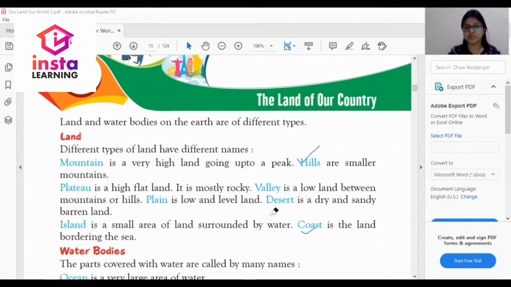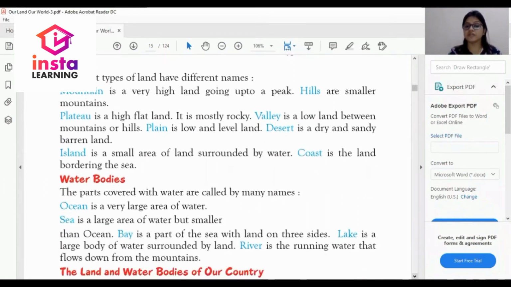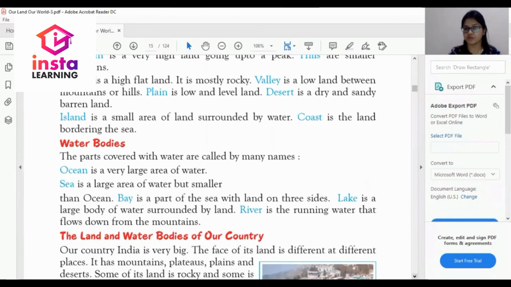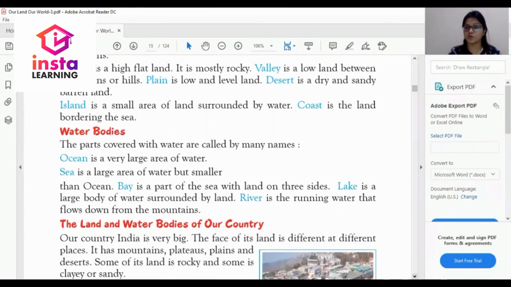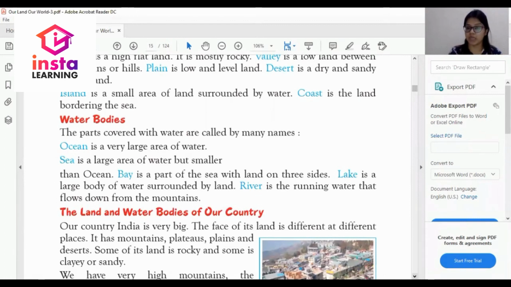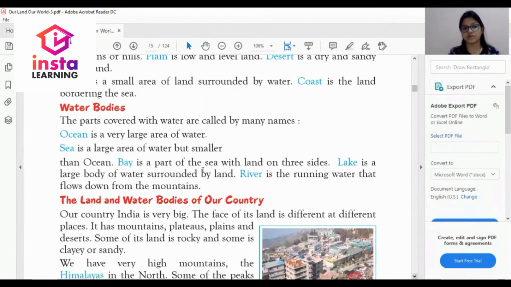Now we will discuss the water bodies. What are water bodies? The parts covered with water are called water bodies. These are ocean, sea, bay, lake, and river. What is an ocean? An ocean is a very large area of water, as we have discussed in the previous chapter.